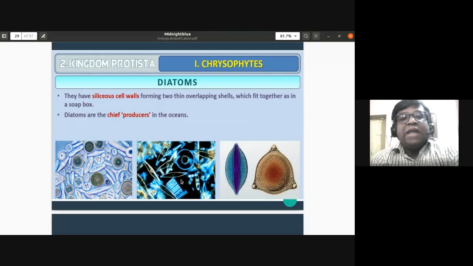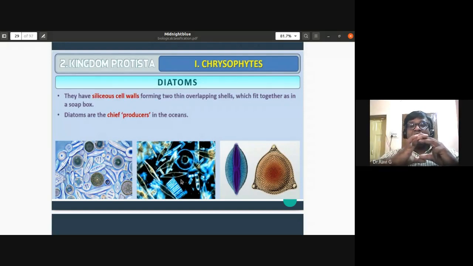In diatoms, they have a siliceous cell wall forming two thin overlapping shells. There is a larger shell which we call epitheca, and a smaller shell called hypotheca. They fit into each other, just like a box. The outermost lid is a little larger than the innermost lid. So the epitheca encloses the hypotheca.